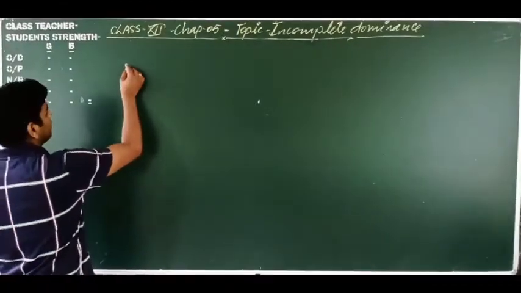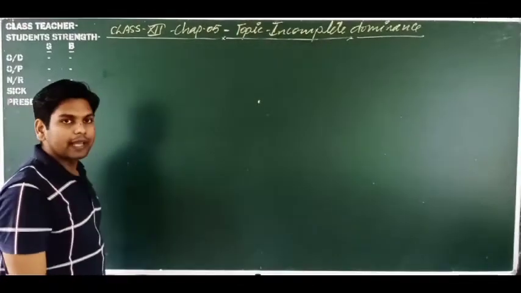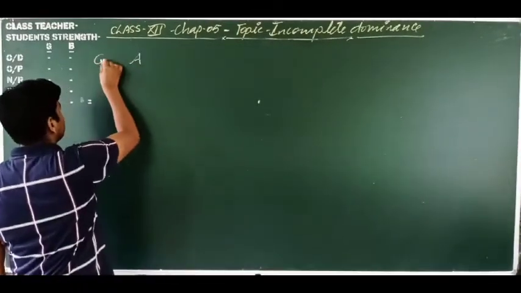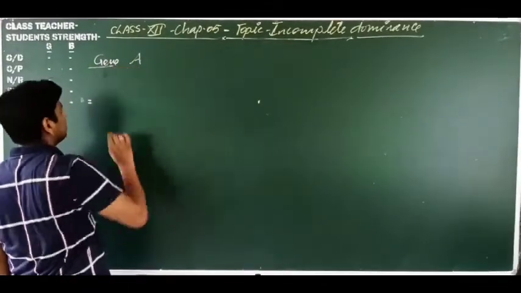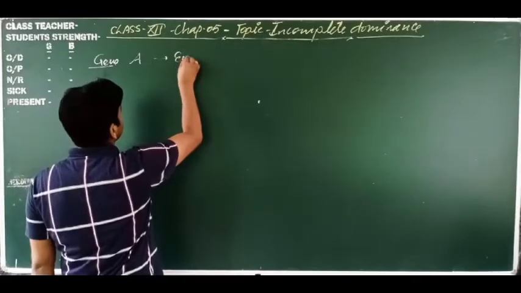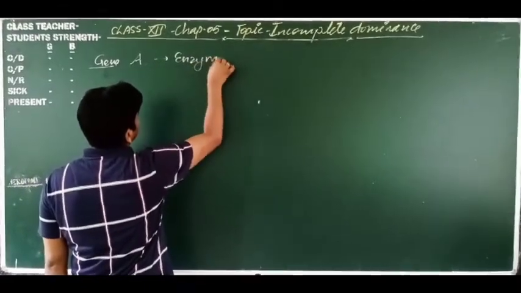Dear students, suppose this is a gene, gene A, and it controls the formation of an enzyme.